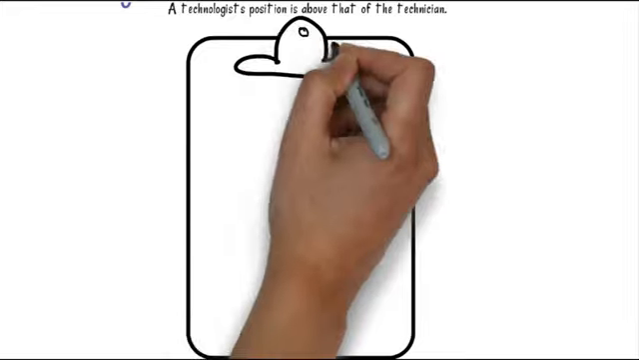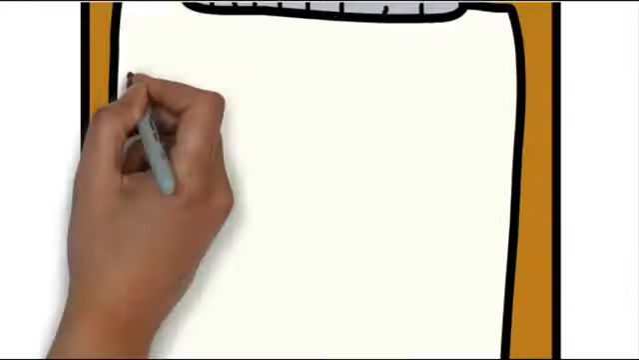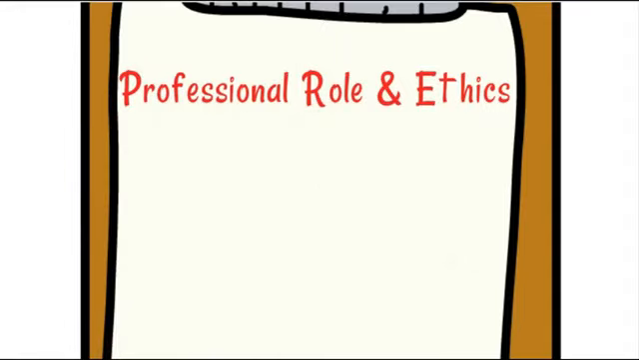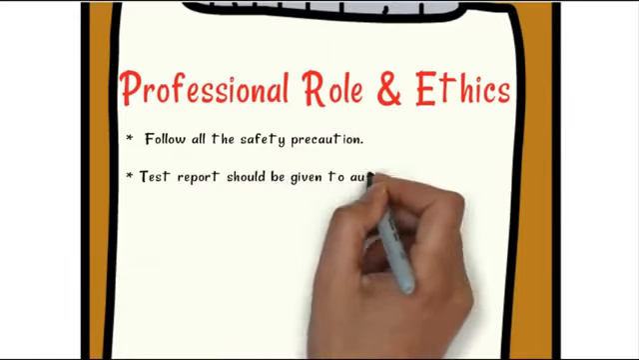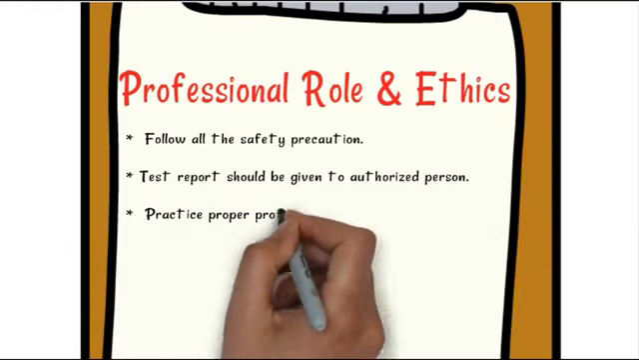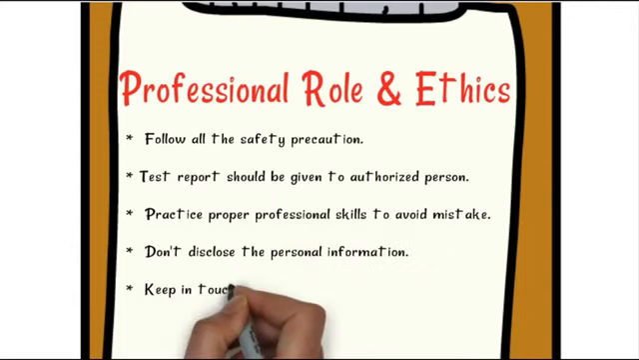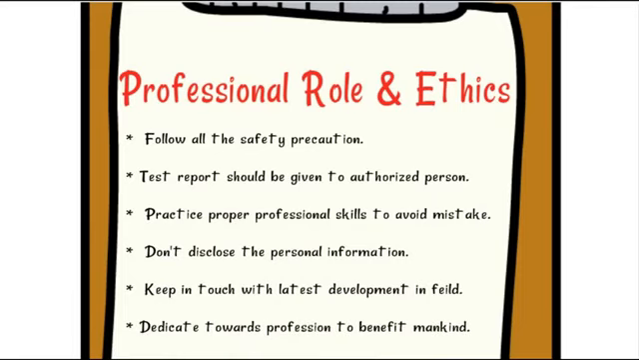Now, professional role and ethics. Guys, it plays a very important role where we have to save lives. So it is very important. Follow safety precautions. Test reports should be given to the authorized patient. Practice proper professional skills to avoid mistakes. Don't disclose patient information, such as for an HIV patient or in case of any confidential report. We should not disclose personal information to anyone. Keep in touch with the latest developments in the field. Be dedicated toward the profession to benefit mankind.